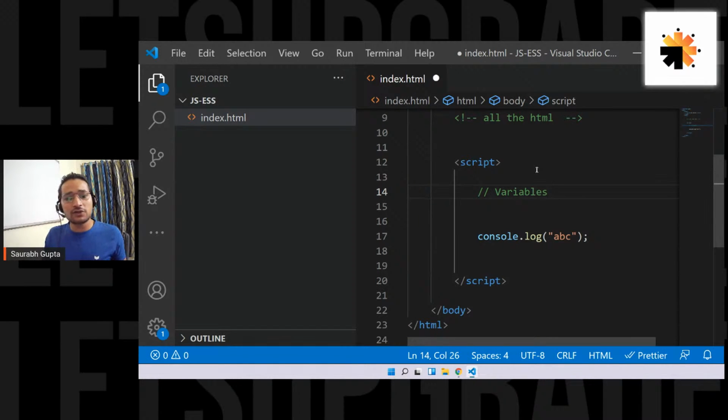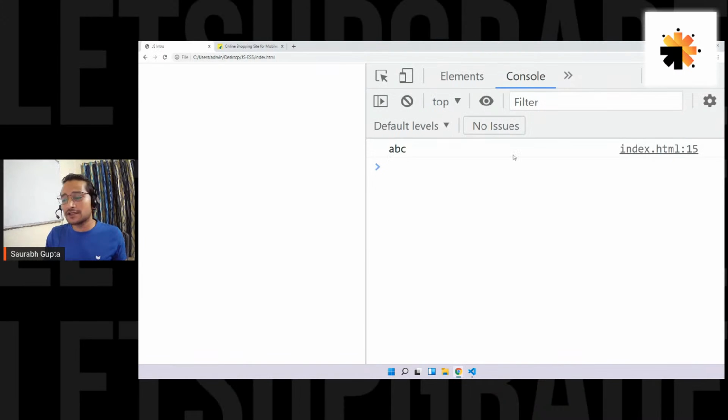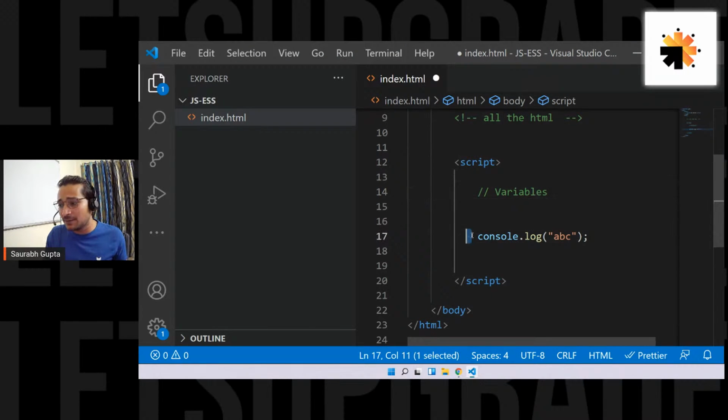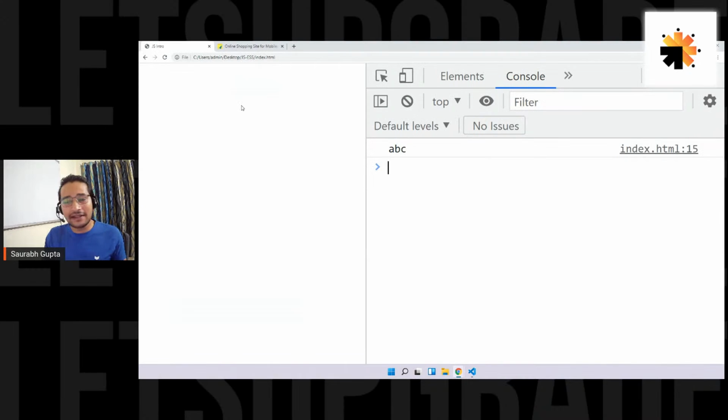Did not render on the browser? No, Uma. No, it will not, because we are intending to actually print it on the console only. We are not harming this area. Don't worry. After 2 days, I'll show you how to work on this area as well. Right now, to learn the basics of JavaScript, we're only going to use this area, the console. So everyone, please understand, to learn the basics, we're only going to work on the console. Once we have learned all the basics, then we're going to move ahead and manipulate elements of this area. Okay?